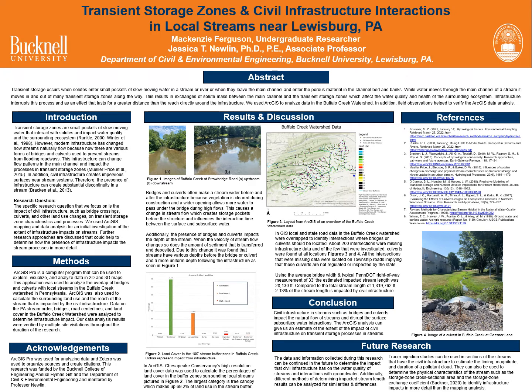To conclude, civil infrastructure in streams such as bridges and culverts impact the natural flow of streams and disrupt the surface-subsurface water interactions. The ArcGIS analysis can give us an estimate of the extent of this impact of civil infrastructure on transient storage processes in streams.